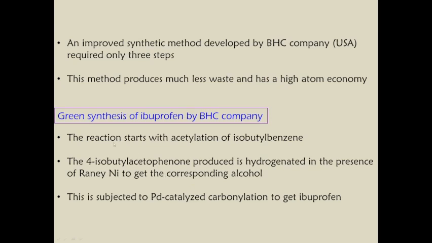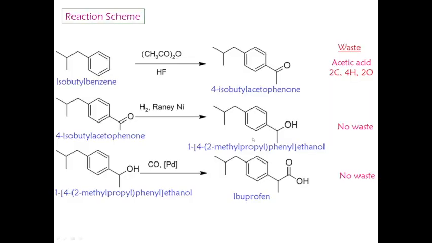Okay. The reaction starts with acetylation of isobutylbenzene. So this is isobutylbenzene, and the acetylation reaction uses CH3C=O in the presence of hydrofluoric acid. Acetic anhydride is used, CH3C(=O)OC(=O)CH3, (CH3CO)2O, in the presence of hydrofluoric acid.